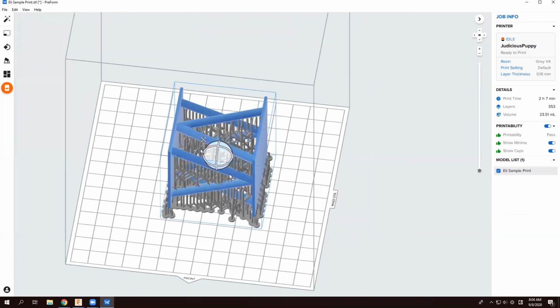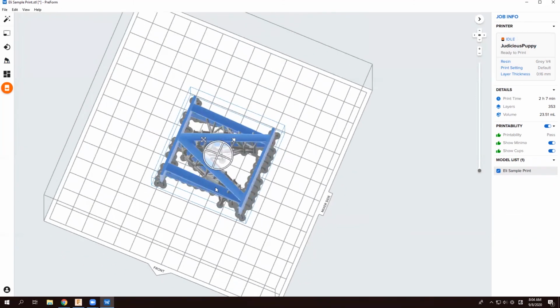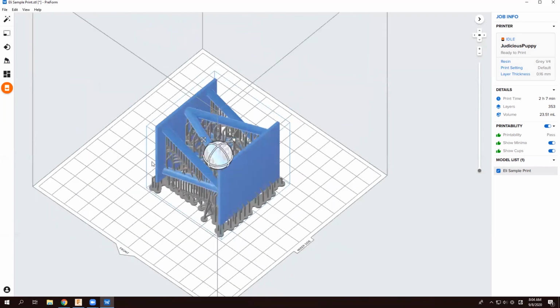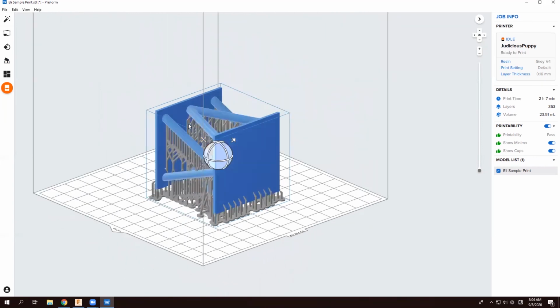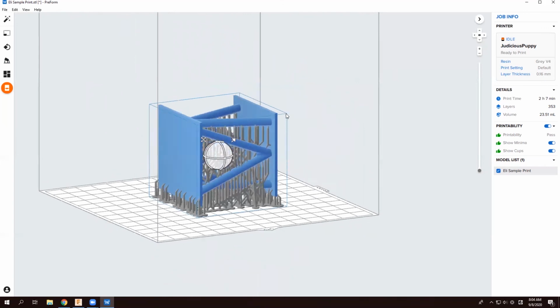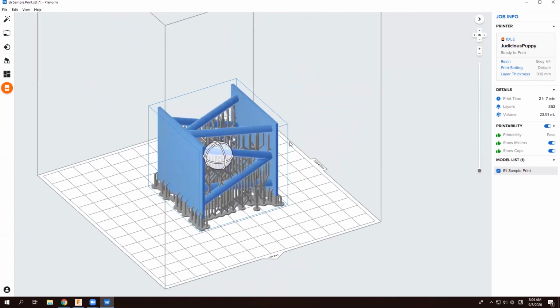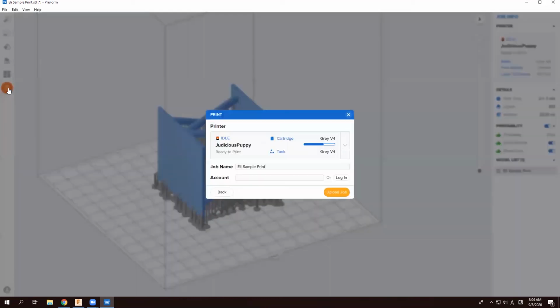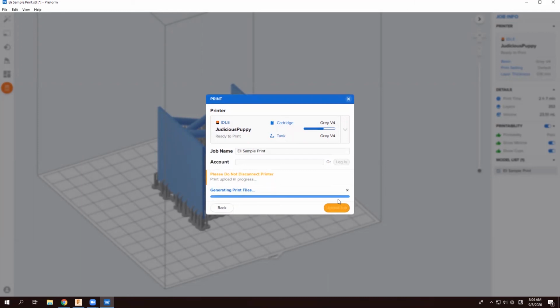As I rotate around, there's a lot less supports in there now. It's going to be a lot less cleanup work to do. So I'm happy with that, and I'm going to go ahead and print from here. So all I have to do now is select the start print, and we are going to upload the job. It asks us not to disconnect the printer. So once it's uploaded, I'll need to be physically at the printer to initiate the print, and it'll walk us through a few different steps.